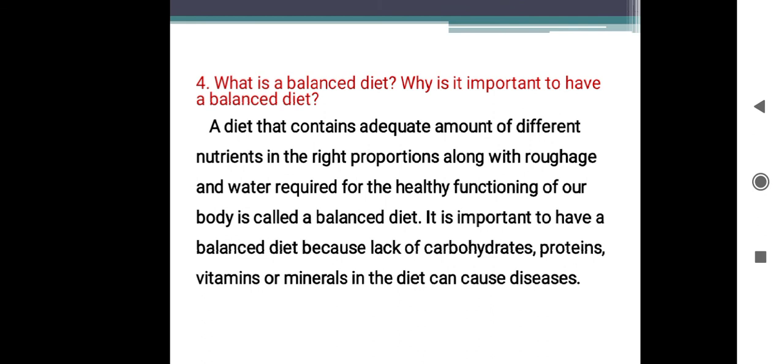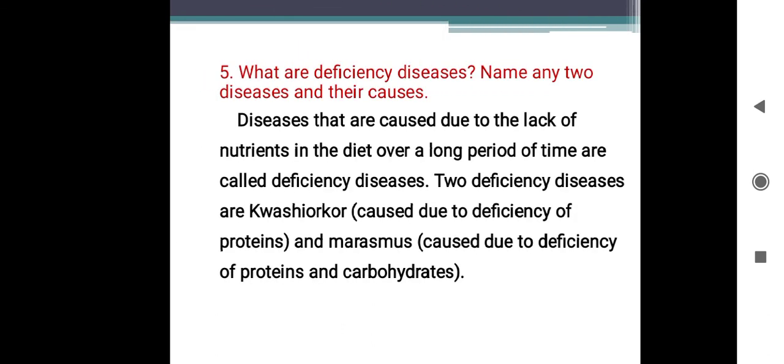It is important to have a balanced diet because lack of carbohydrates, proteins, vitamins or minerals in the diet can cause us diseases. Next question. What are deficiency diseases? Name any 2 diseases and their causes. What are deficiency diseases? Diseases that are caused due to lack of nutrients in the diet over a long period of time are called deficiency diseases.